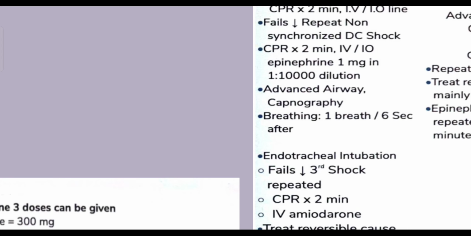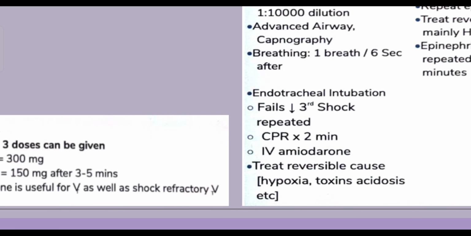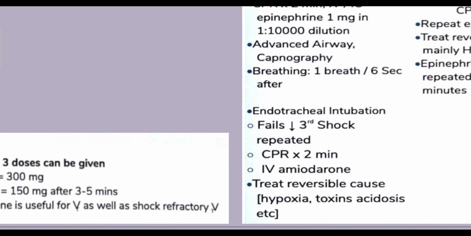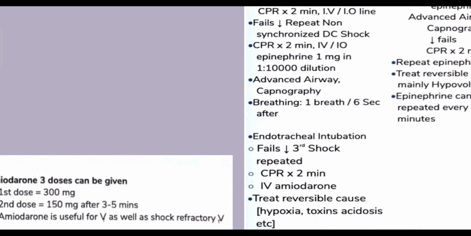However, one last ditch effort that I will do here, and that is a must know for you for all those mega code questions that you encounter. The word is mega code questions because whenever they use the word ACLS, they use the word mega code. So the drug that you will use here for a person who has not responded to the routine 3 DC shocks is amiodarone. The first dose is given at 300 milligrams. The second dose can be given at a gap of 3 to 5 minutes at 150 milligrams.